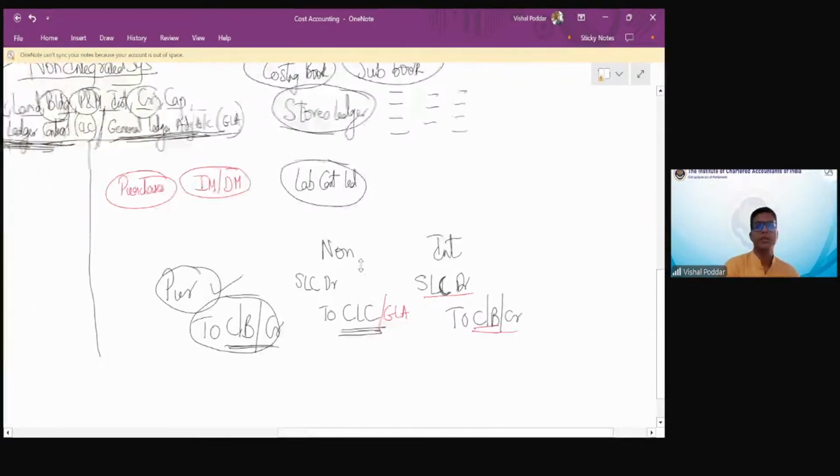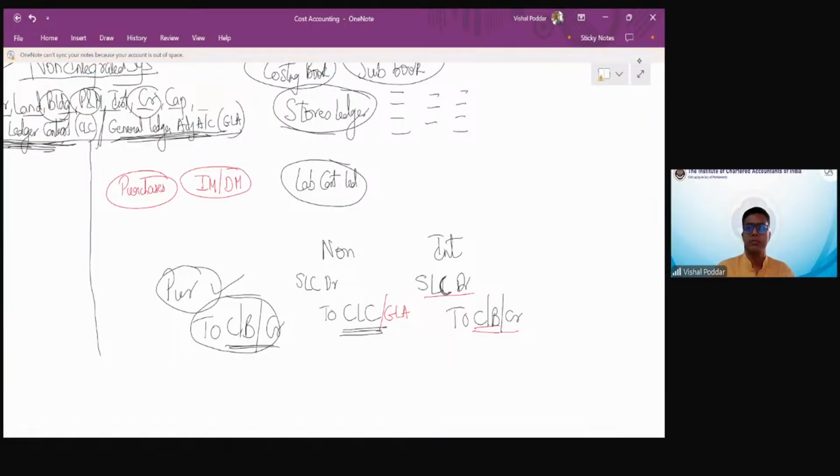Fine, students. So for every transaction, we'll discuss the entries in both the methods of accounting, though it is always the non-integrated which is asked, but still we have to understand both.